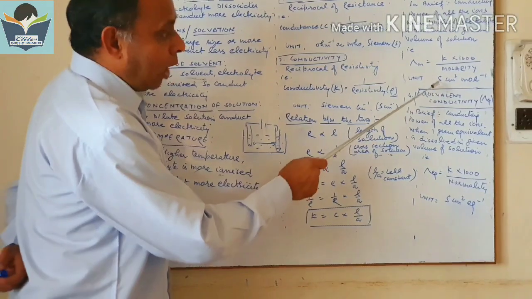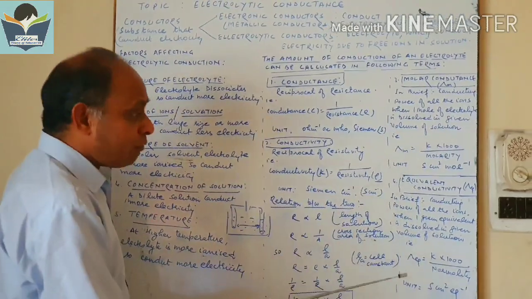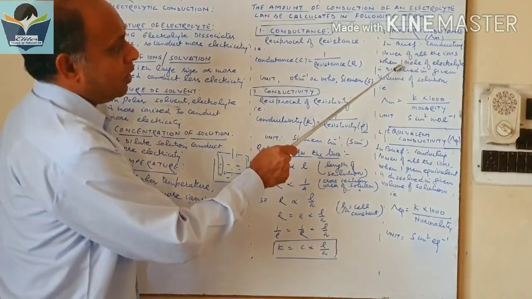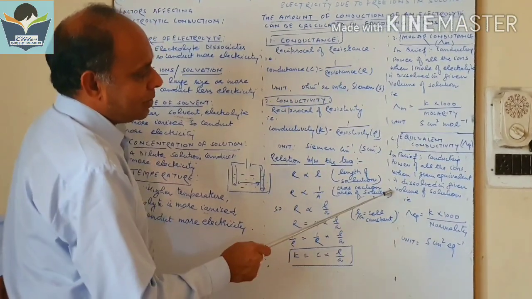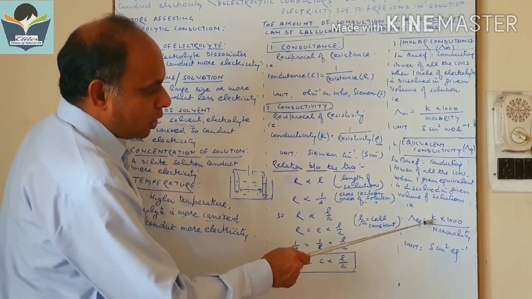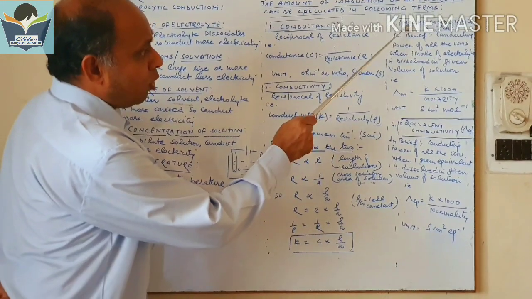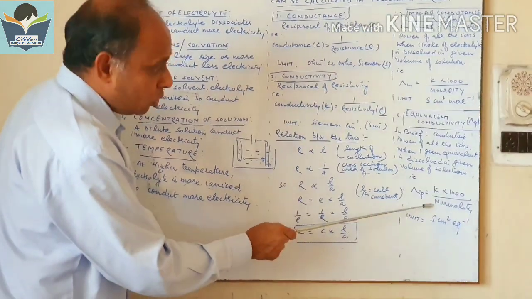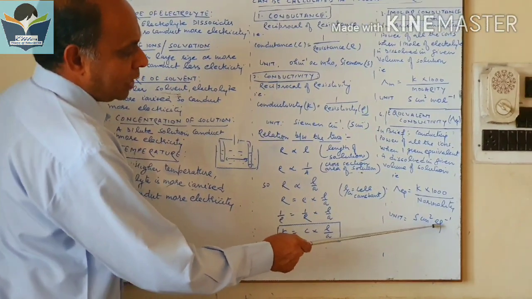This is the last way. This is called equivalent conductivity. It is the conducting power of all the ions when 1 gram equivalent of electrolyte is dissolved in a given volume of solution. And we get lambda eq equals kappa into 1000 upon normality. Here we use the molarity of the solution for molar conductivity, and in this we use the normality of the solution to get the equivalent conductivity. Its unit is Siemens centimeter square equivalent inverse.